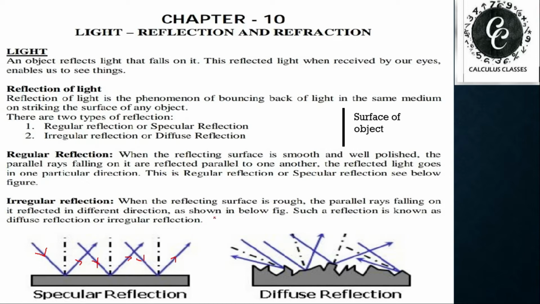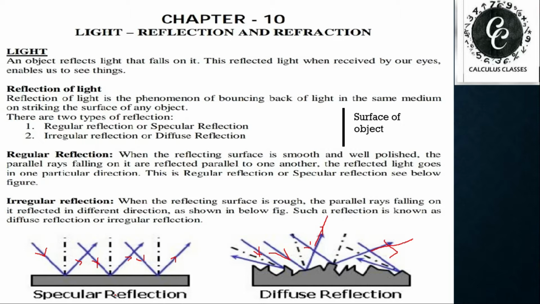Second thing, irregular reflection. In this case, if the surface is rough or not sufficiently smooth, then parallel rays falling on the rough surface reflect in any direction. That means incident rays are parallel to each other, but reflected rays will not be parallel to each other. See, this is a reflected ray and this is also a reflected ray, and they are reflecting in different directions. This type of reflection is known as irregular reflection.